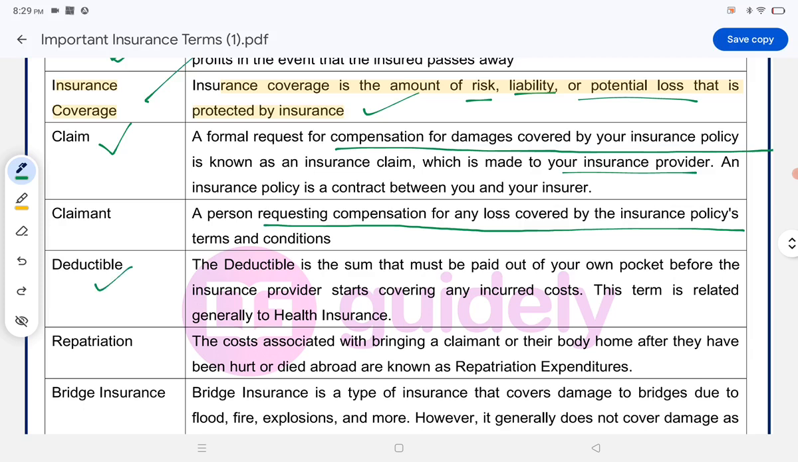Deductible: the deductible is the sum that must be paid out of your own pocket before the insurance provider starts covering any incurred loss. This term is related generally to health insurance. This is also a very important term which you must remember. Before the insurance provider starts covering your loss, you must give some money from your own pocket, that is known as deductible.